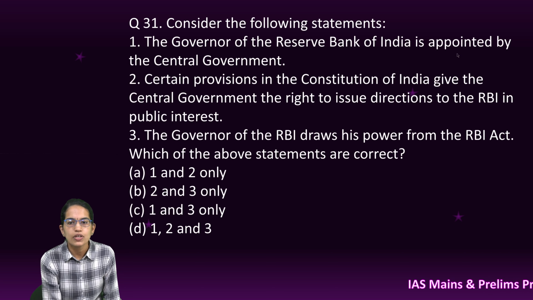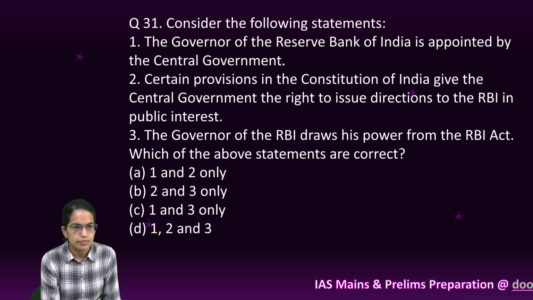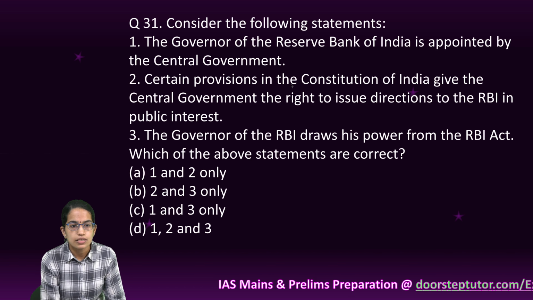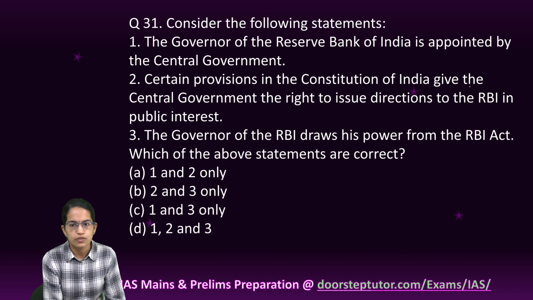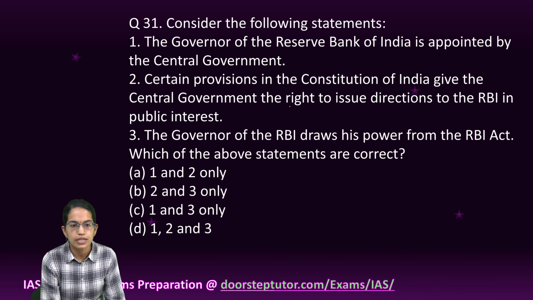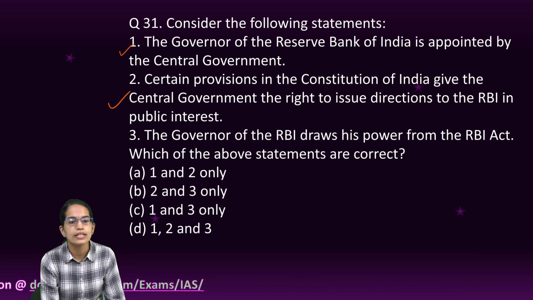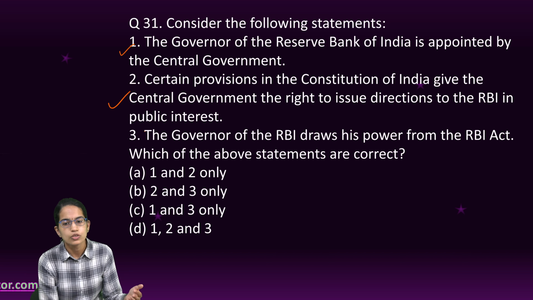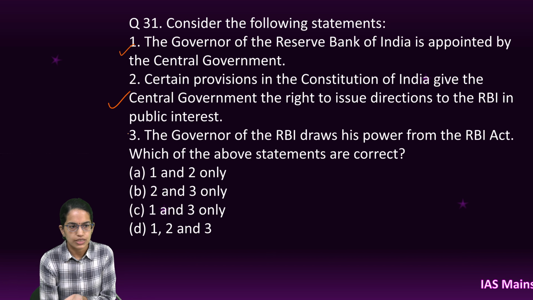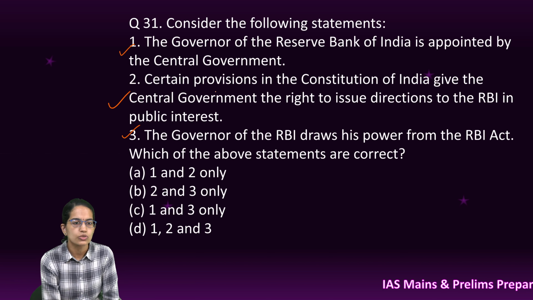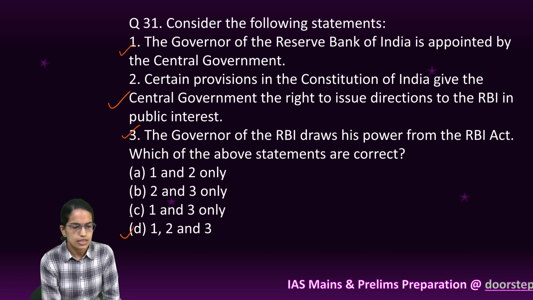The next question is, which of the following is correct? Now the governor of the RBI is appointed by the central government. That is true. Certain provisions of the Constitution of India give the central government the right to issue directions to the RBI in public interest. Again true. And the governor of the RBI draws the power from the RBI Act, that is under the management which has been mentioned under the RBI circular. So all of these three are the correct statements.